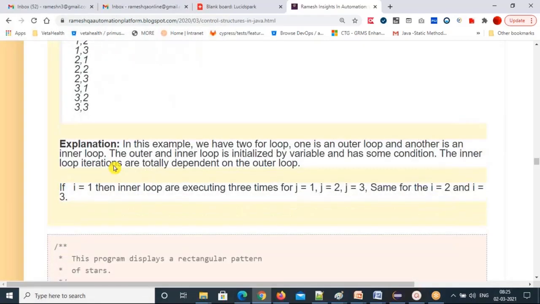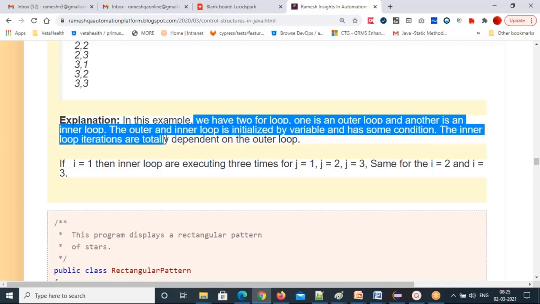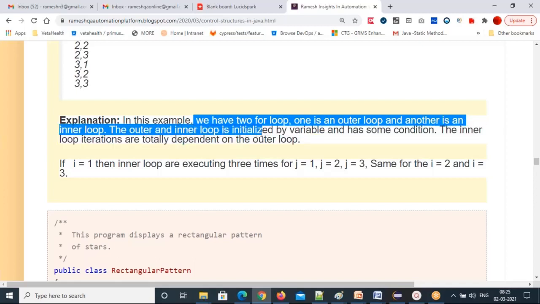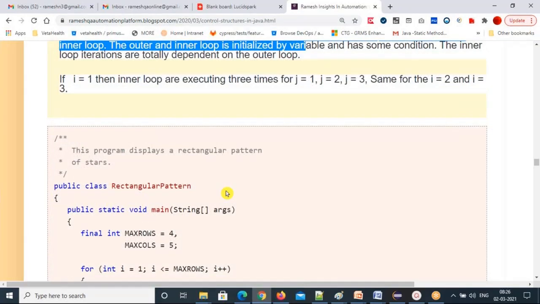Any questions? So in this example, we have two for loops. One is the outer for loop, another one is the inner for loop. So the outer and inner loops are initialized by a variable and have some conditions. The inner loop iterations are totally dependent on the outer for loop, right? So that's the one.